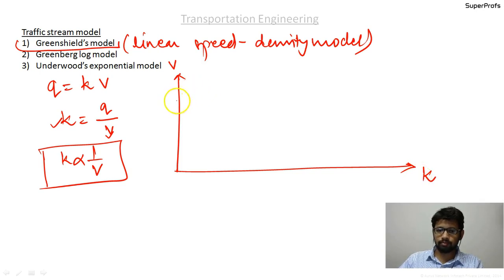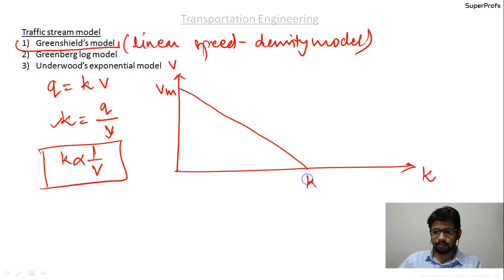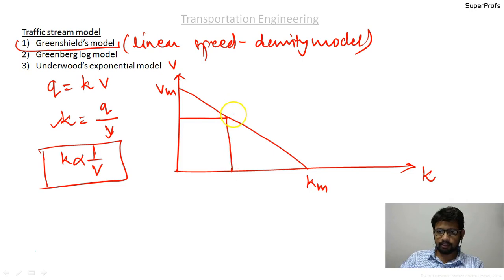So k is equal to 1 by v, and we get a plot of this kind, with v max here and k max here. Every point on this envelope will have a k, v value.